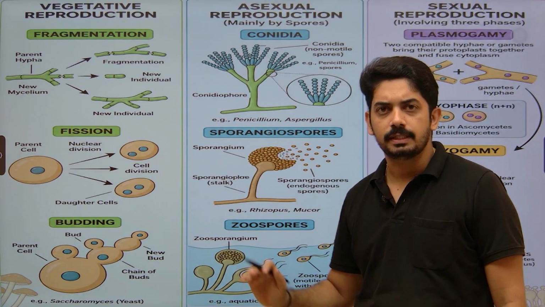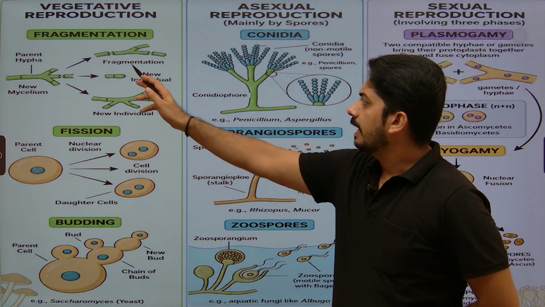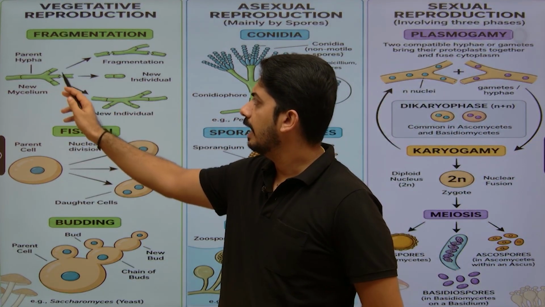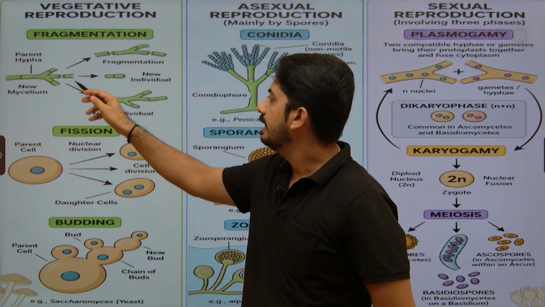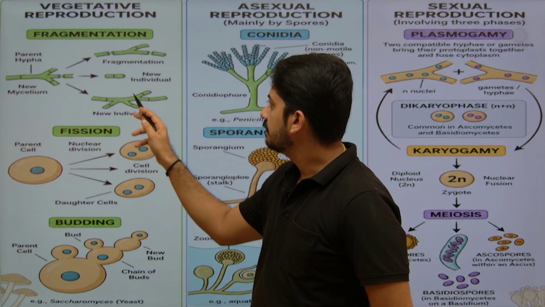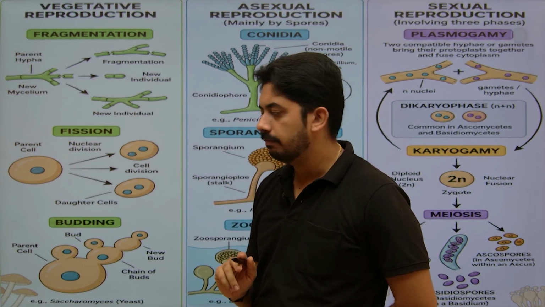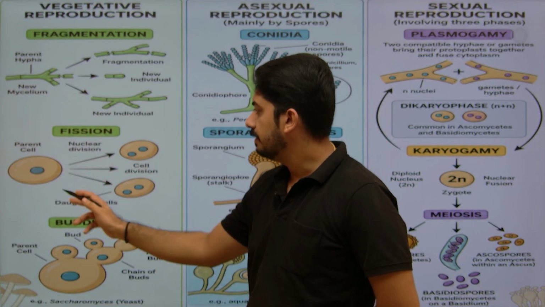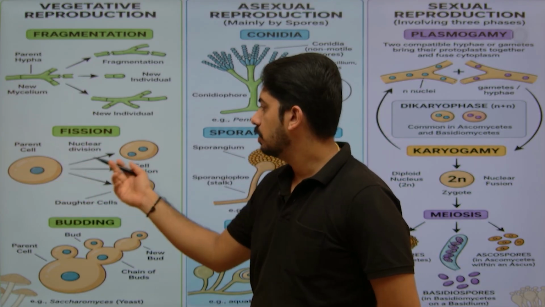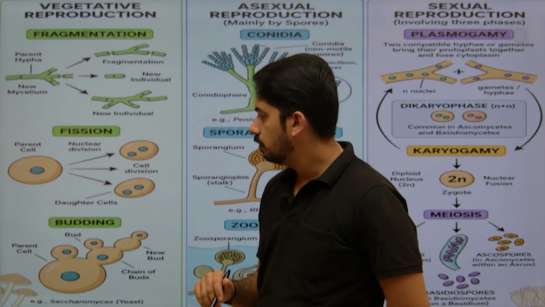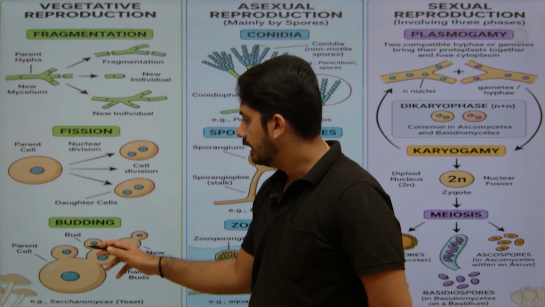Now just observe this. Here is fragmentation. Can you see this is the hyphae, septate hyphae. When it breaks down, each fragment grows into a new individual. This is binary fission. The parental cell undergoes cleavage and produces two daughter cells. Then budding.